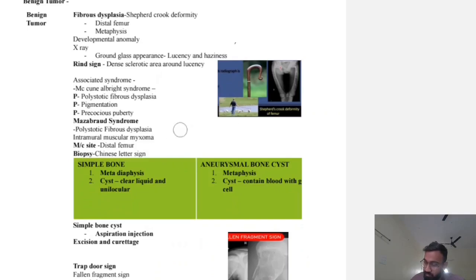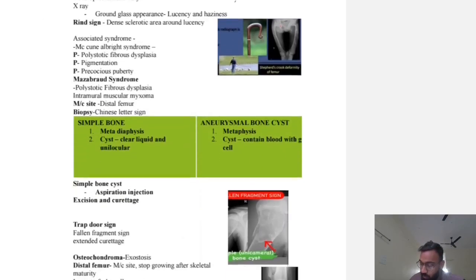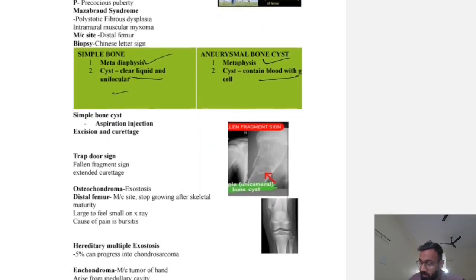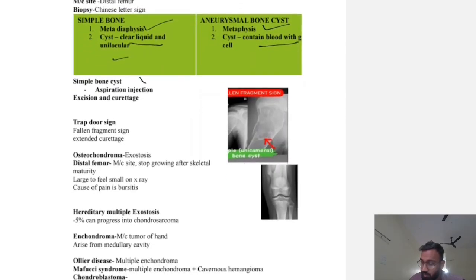Okay. Now there is a difference between simple bone cyst and aneurysmal bone cyst. Simple bone cyst originates from the metadiaphyseal area. The cyst is filled with clear fluid and is unilocular. Aneurysmal bone cyst has metaphyseal origin and contains blood with giant cells. Okay. So simple bone cyst, how will you treat? By excision and curettage. Trapdoor sign and fallen fragment sign are seen. Extended curettage you have to do.